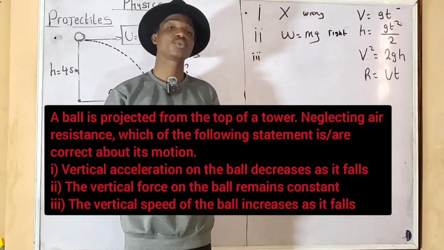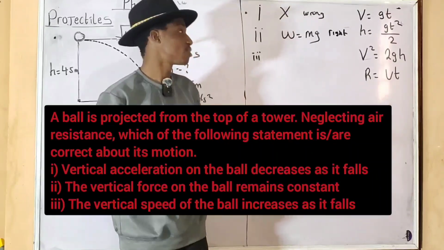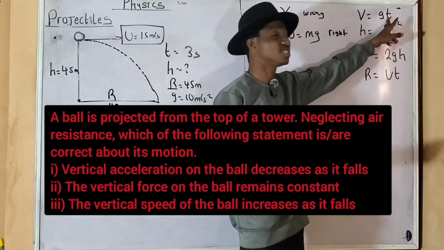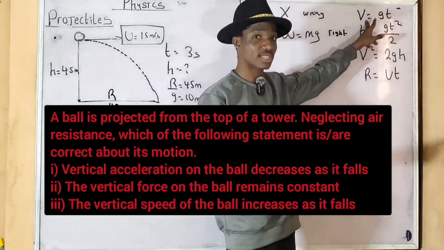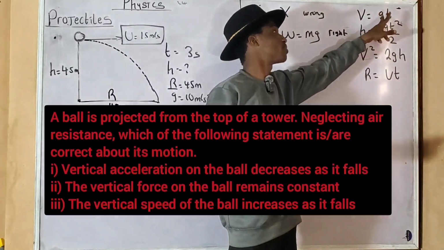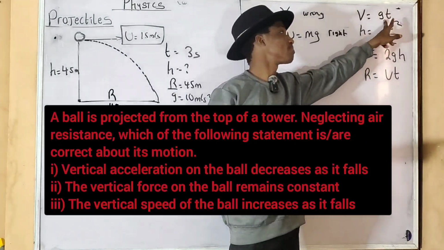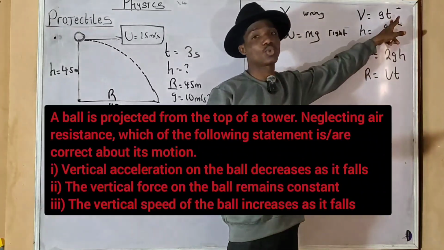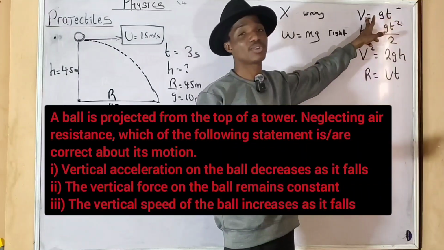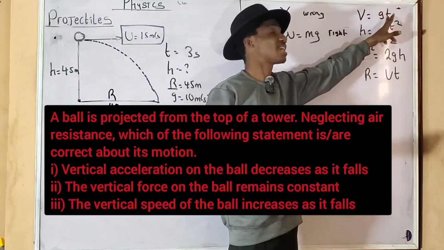Even though the acceleration due to gravity is constant, from the formula v equals gt, if you want to get the velocity, it will equal the product of 10 multiplied by time. At t equals 0, the initial velocity is 0, because you have 10 times 0.